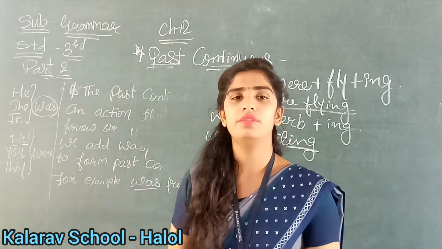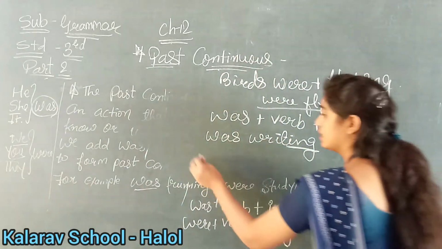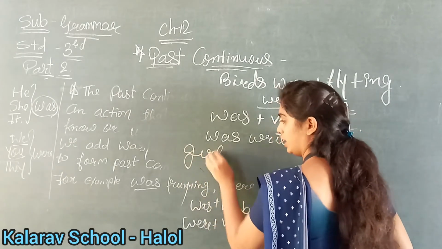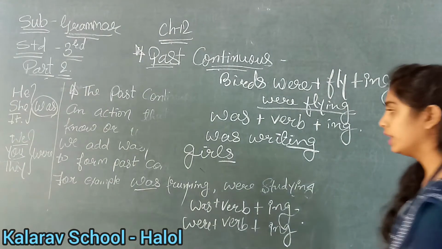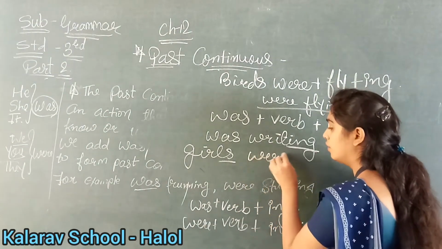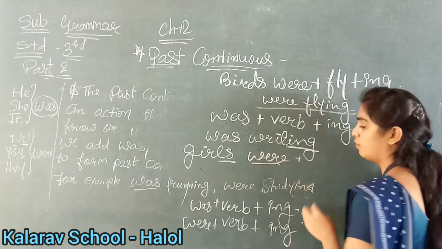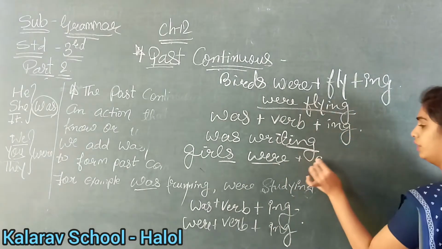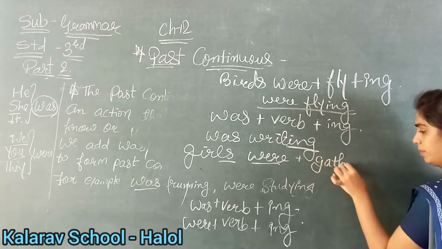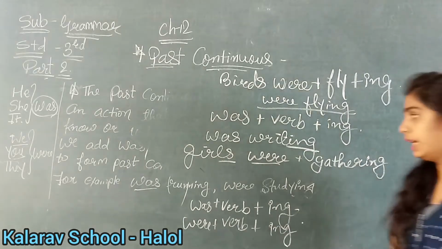So what will you write? Girls, okay, girls are there. So more than one girl is there. Okay, so what will we use here? Were. Understood? Verb is given, gather. So what will it become? Gathering. Understood? Clear up till this?